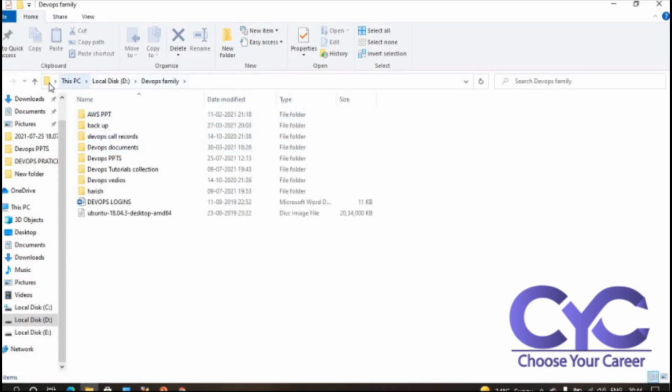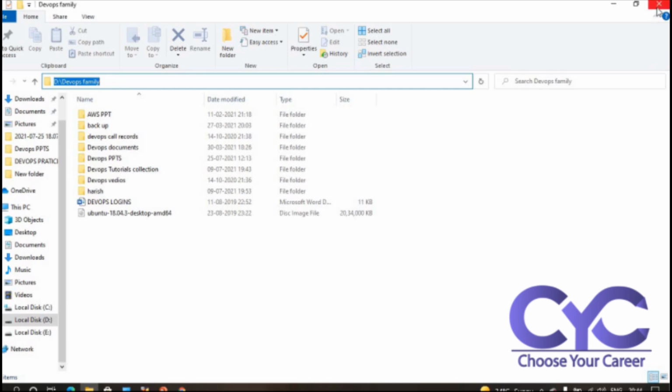Whatever path comes up here is called the absolute path. Remember this, it is one of the most important things in Linux.